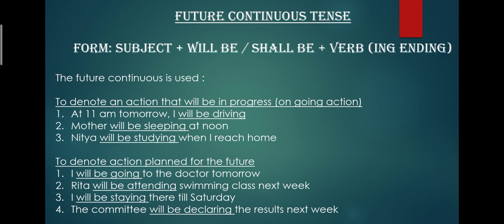Then let's come to future continuous tense. The form is subject plus will be, shall be plus verb in ing ending. The future continuous is used to denote an action that will be in progress. That means an action which is continuing or ongoing action. For example, at 11 a.m. tomorrow, I will be driving. That means tomorrow in the future, she will be driving. The action of driving will be continued.